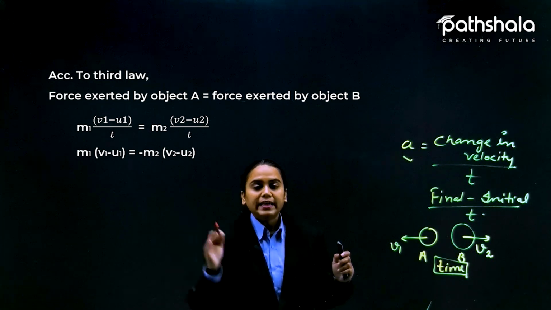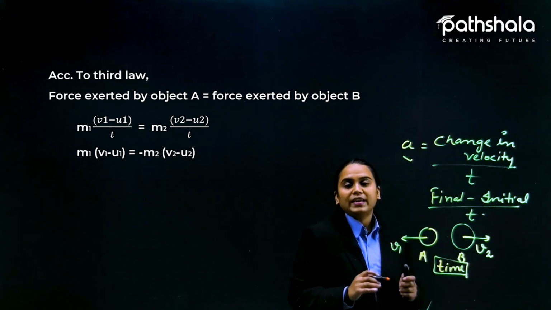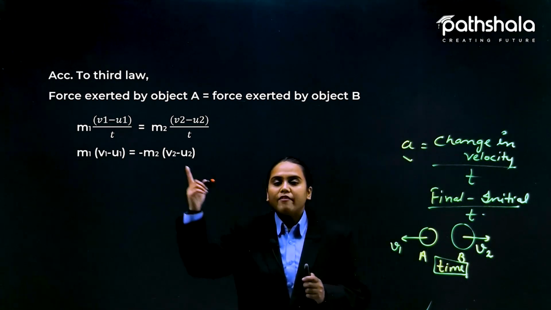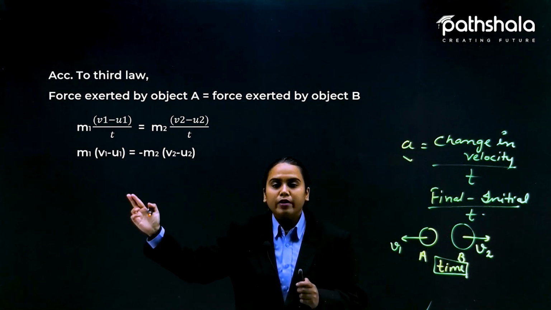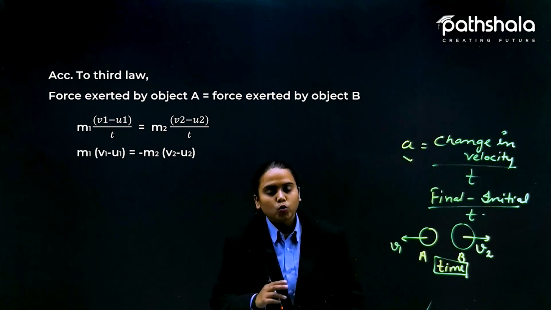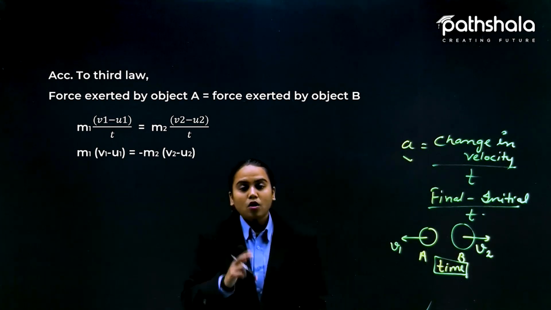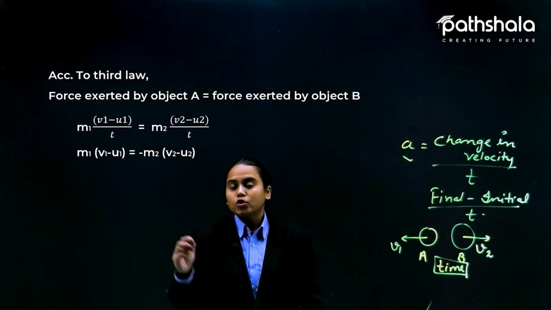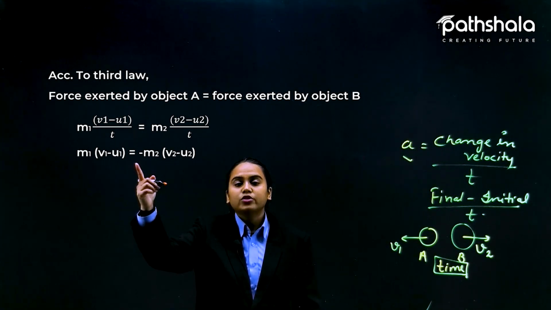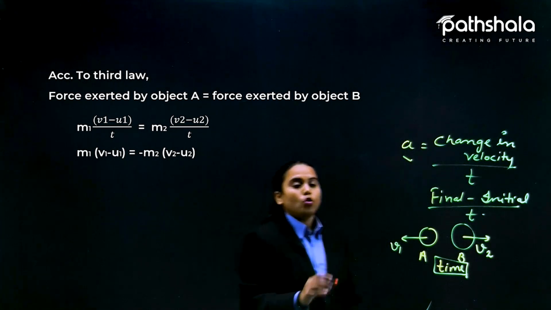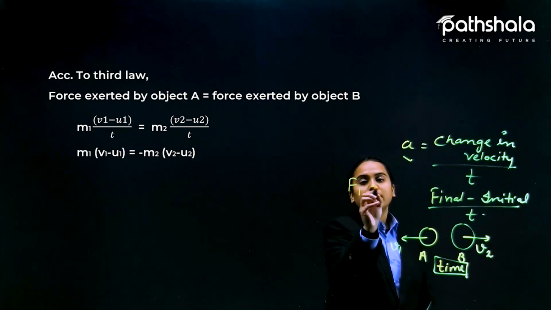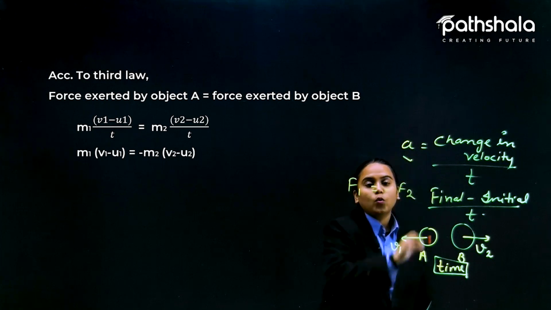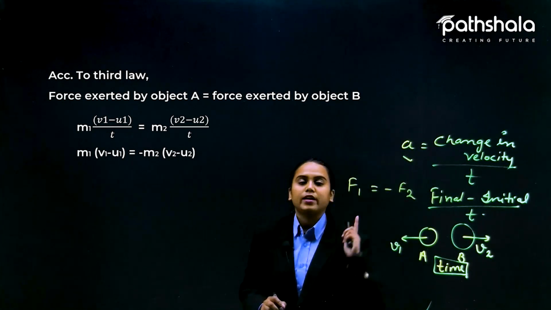So beneath, the T and T are cancelled, and now we have this equation: M1 multiplied by (V1 minus U1) is equal to minus M2 (V2 minus U2). Yes. So why have I taken the minus sign here, students? Because you know that the force 1 would be exerted in an equal and opposite direction.